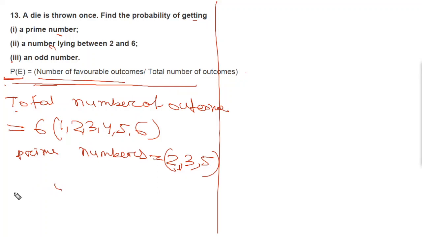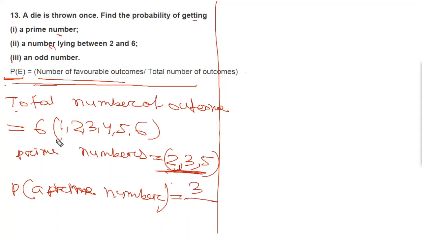Probability of E equal to number of favorable outcomes divided by total number of outcomes. So P or probability of a prime number equal to, number of favorable outcomes is 3 in number, so 3 divided by total number of outcomes is 6. So 3 by 6, now you can cancel it, 3 and 6, it will be equal to 1 by 2, which will be equal to 0.5. So this is the probability of a prime number.